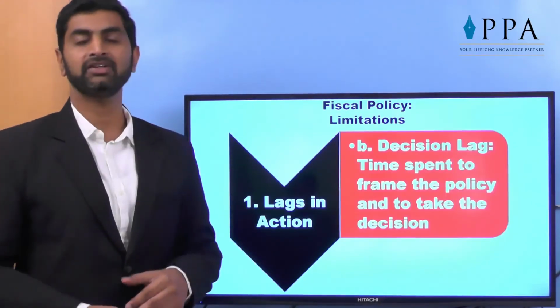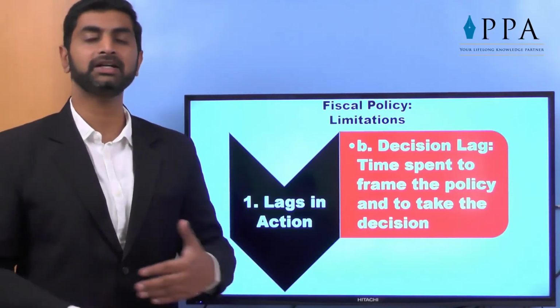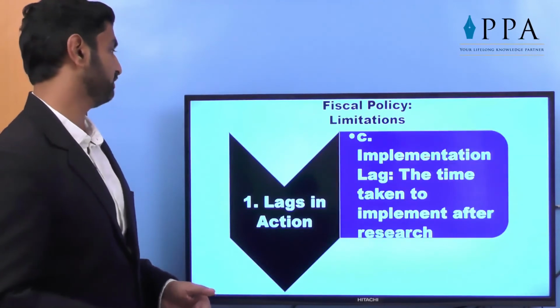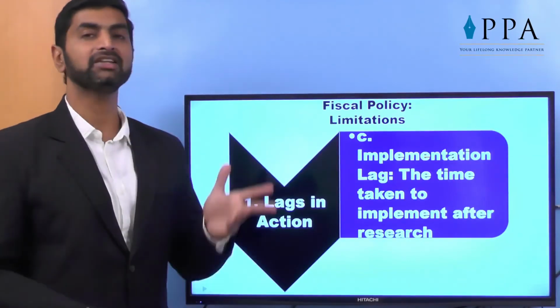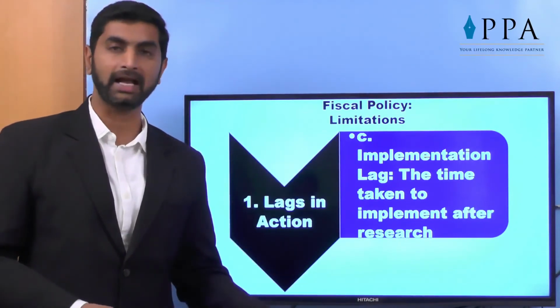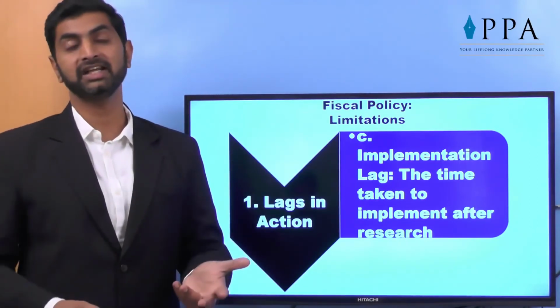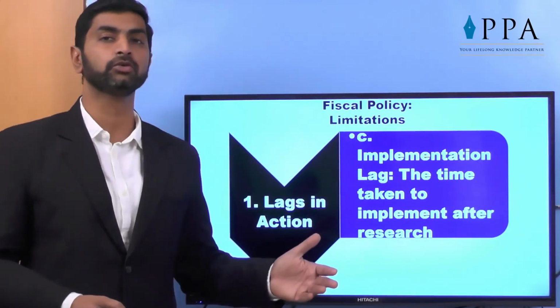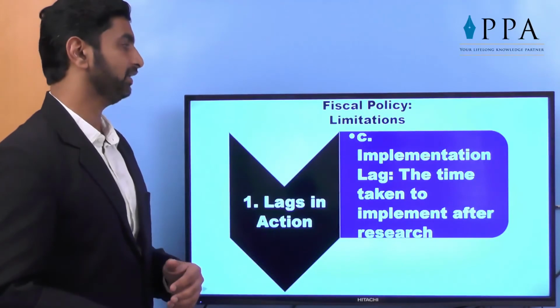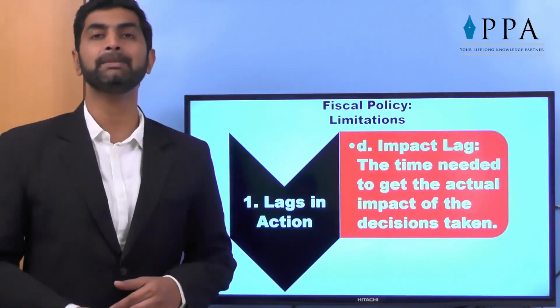Then decision lag. Once it is recognized and accepted by the government, it takes a long time for taking the decision and starting the actual implementation. Then implementation lag. Once it is implemented, there are still some R&D and things which are to be worked out. Like GST, it was under discussion for 3 to 4 years. Finally it was introduced in our country. And finally the impact lag.